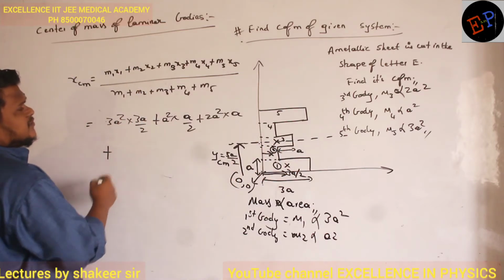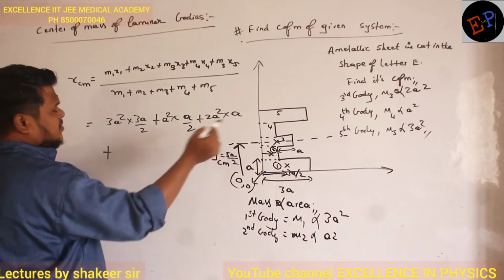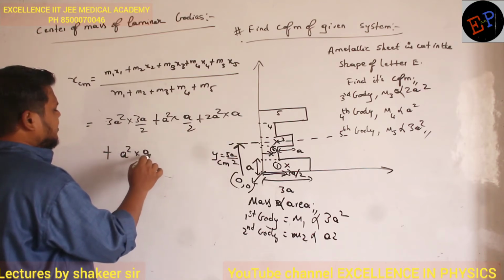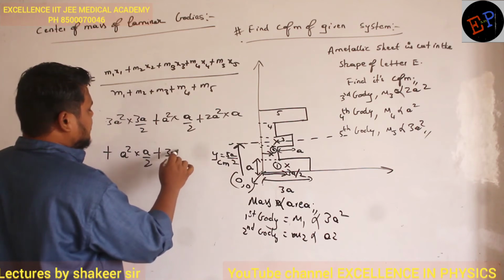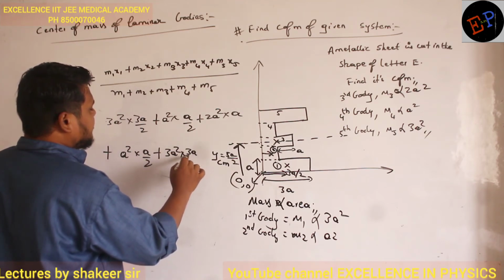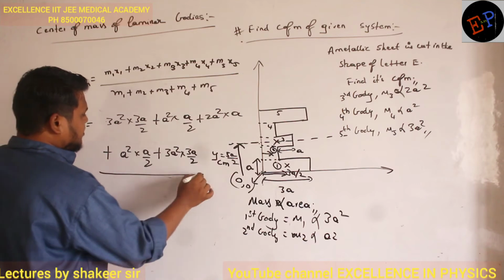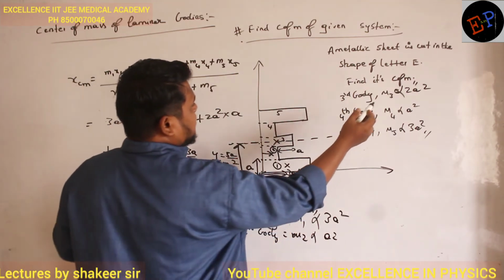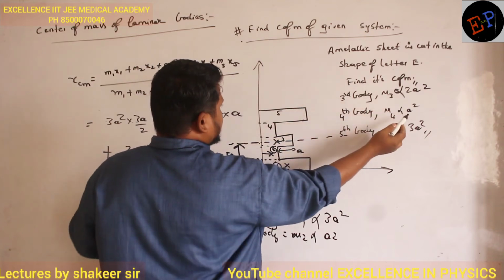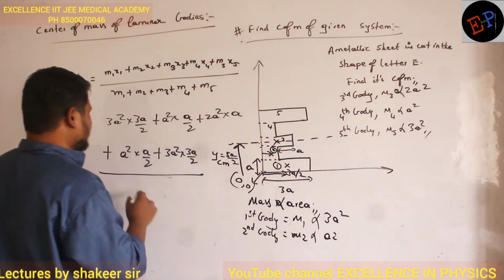Clear? Mass of fourth body? A square. And its center of mass will be at a by 2. Mass of fifth body? Again 3a square. And its center of mass will be at 3a divided by 2. So whole divided by total mass. So 3a square, 4a square, 6a square, 7a square, 10a square.